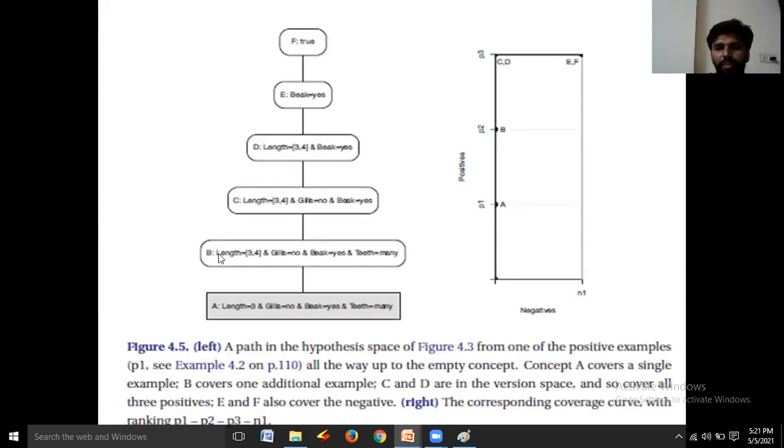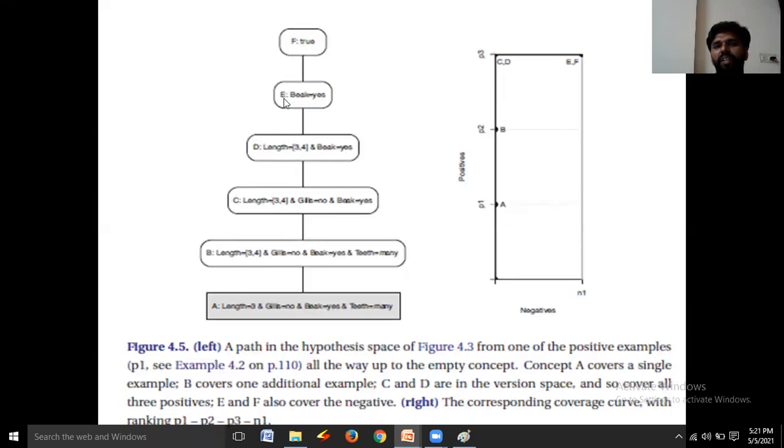Because B is more generalized than A, and C is more generalized than B. And similarly, the next level is represented by D. Here, length is equal to 3,4 and beak is equal to yes. It doesn't focus on the gills. It allows gills is equal to yes or gills is equal to no. This is more generalized when compared to C, B, A.